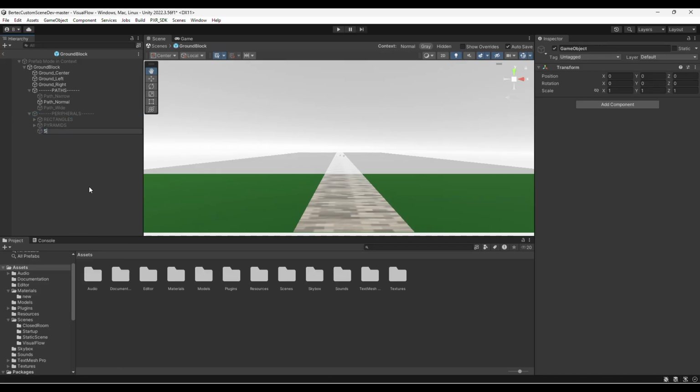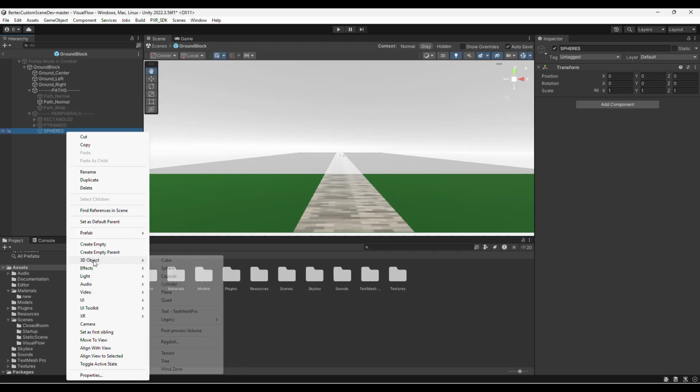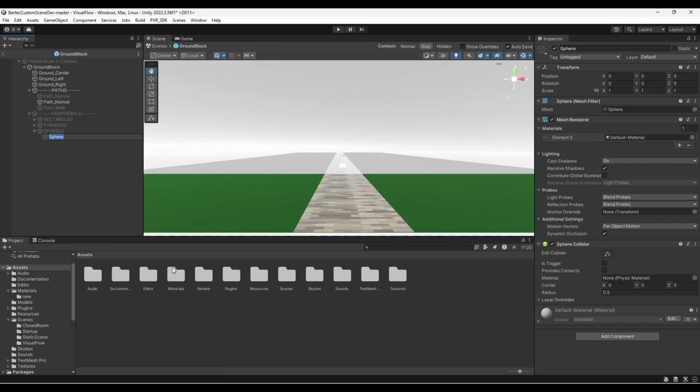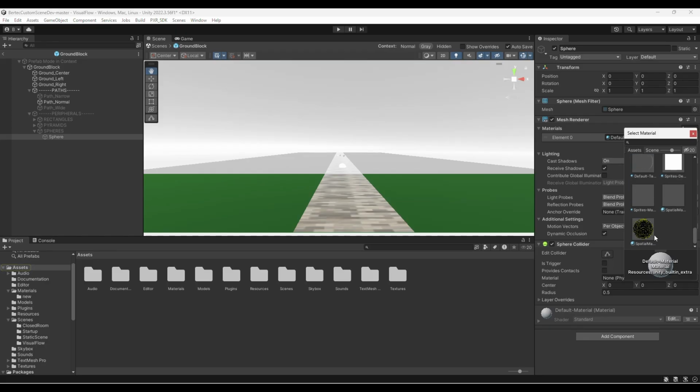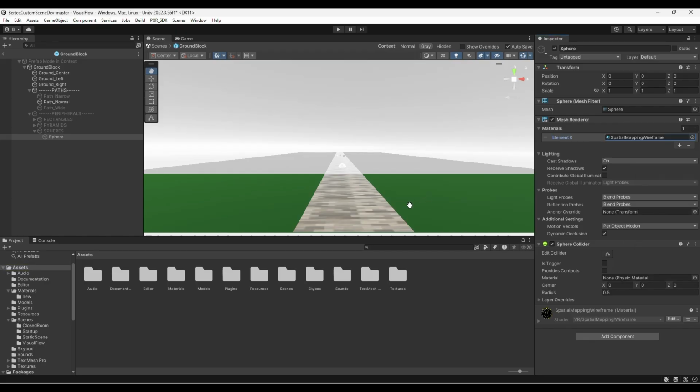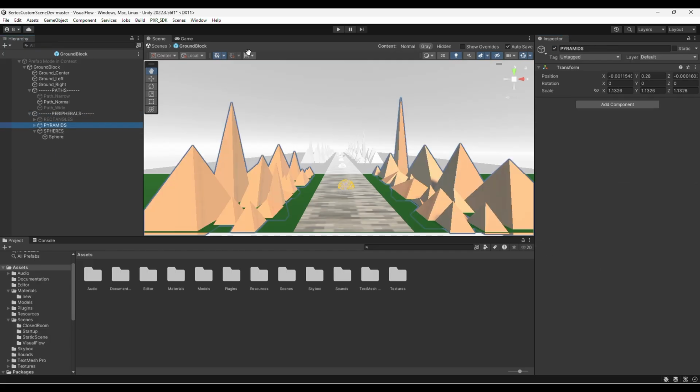Then, give the newly created object a name. After that, assign the 3D object, which is sphere. Next, select the material for sphere. Under Peripherals, select the newly created object, Spheres.